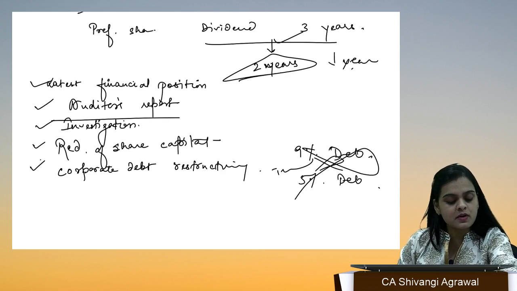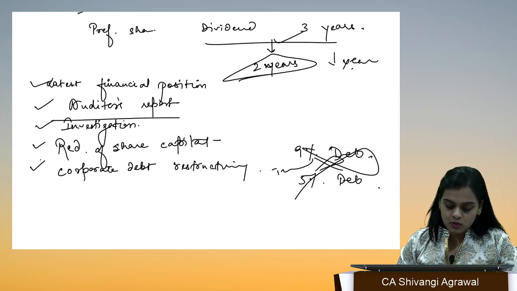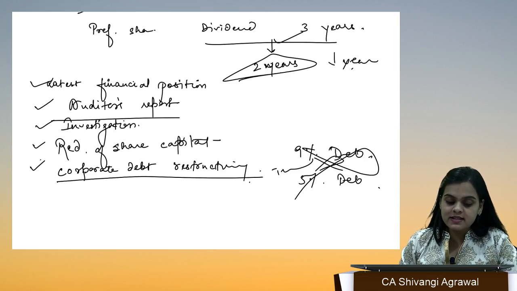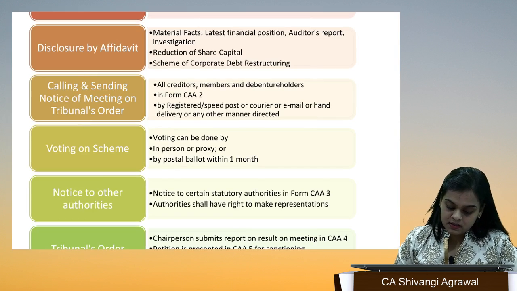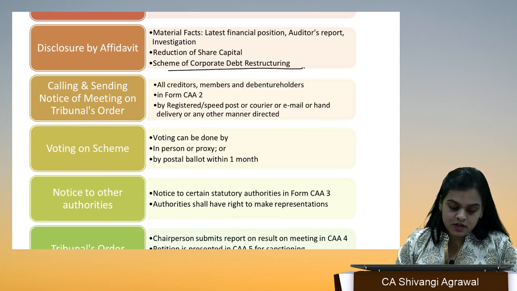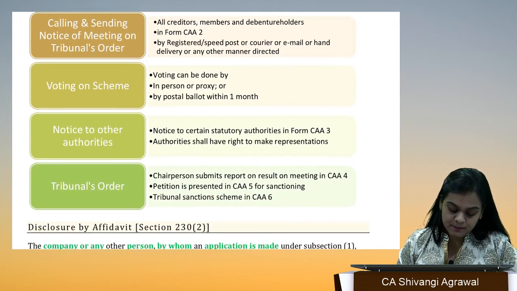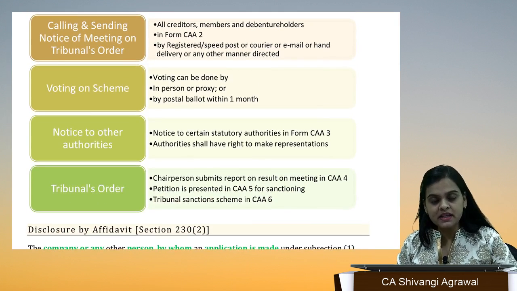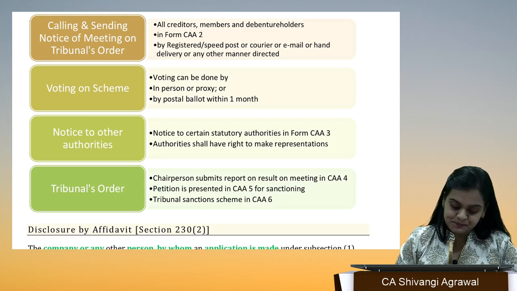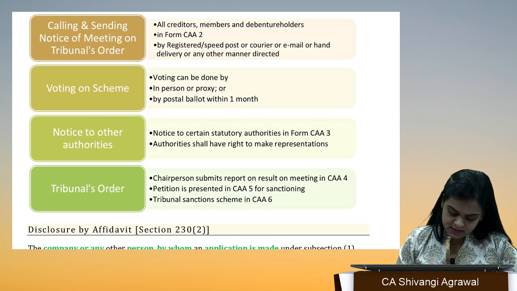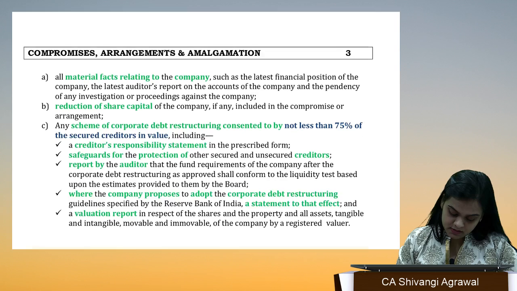So we are restructuring our debt. The details about the corporate debt restructuring scheme have to be accompanied with the application.